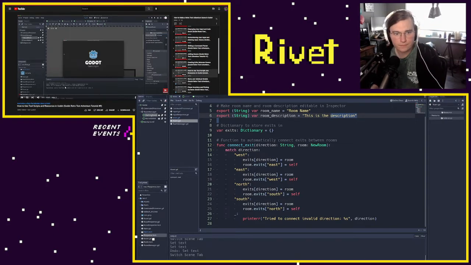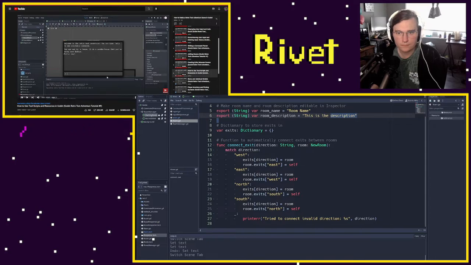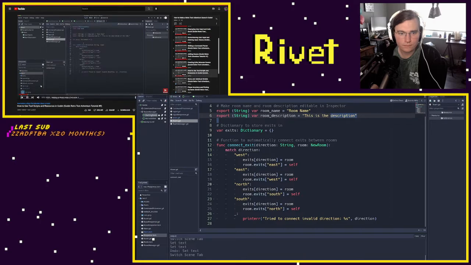And we are going to change our room dictionary, our exit dictionary, to use exits as a resource. So we're going to create a new exit resource, talk about how to use resources, and then change our command processor to look at these resources to make exits really cool and easy to expand later on, so we can make locked exits, for example. So you see here, if I say go east, it works just like we did in room script. And the way we're going to do this is by making